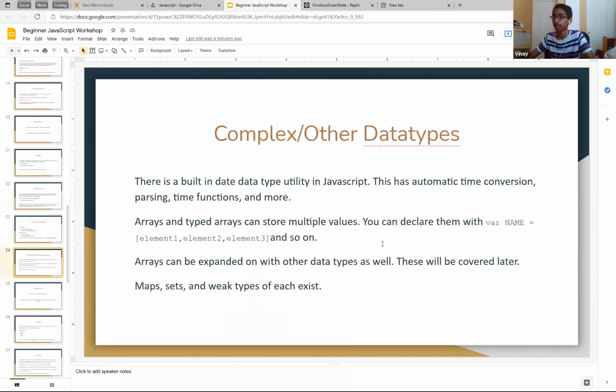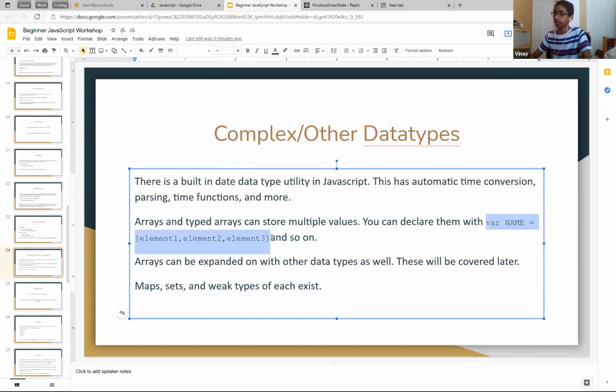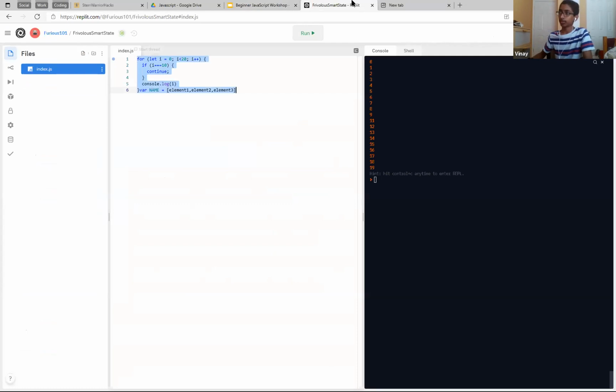So arrays are like a list of values, right? So var name, that's just the name, right? And then element 1, comma, element 2, comma, element 3. So yeah, you can make arrays of any data type, and use arrays with other data types like objects and stuff. That's pretty helpful. This is pretty easy for you guys, I think, but if it's not easy, you have to let me know, right? So like this.